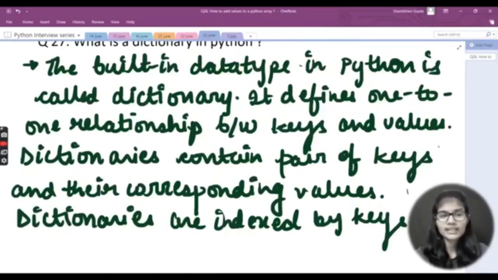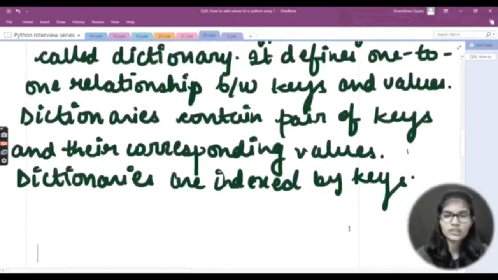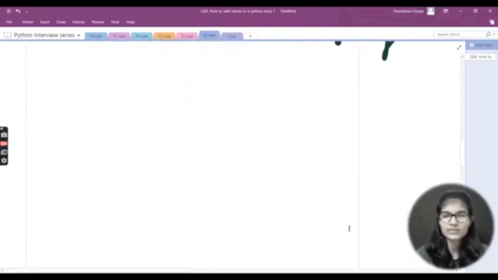Other than this, whenever you are asked a question like what are built-in data types, or what are dictionaries in Python, you need to give some example as well. That is a good practice which you can follow. So we can even write a short code for dictionaries as well.